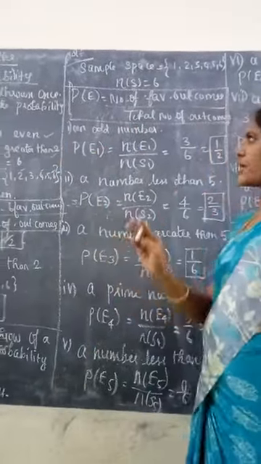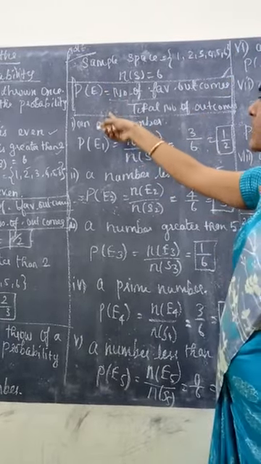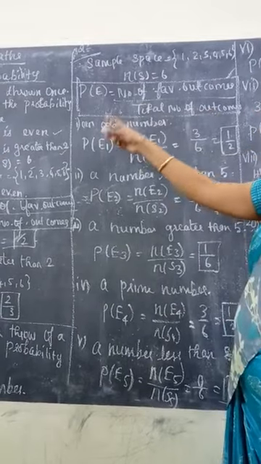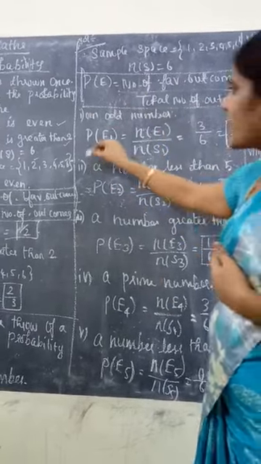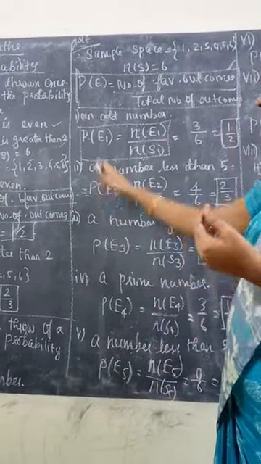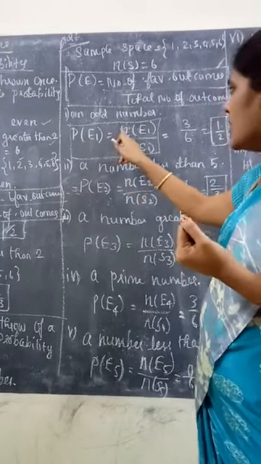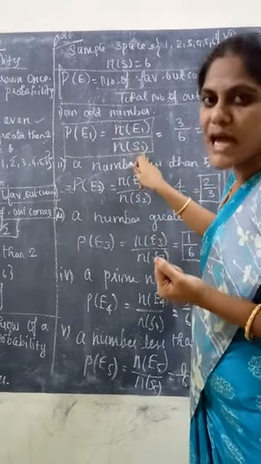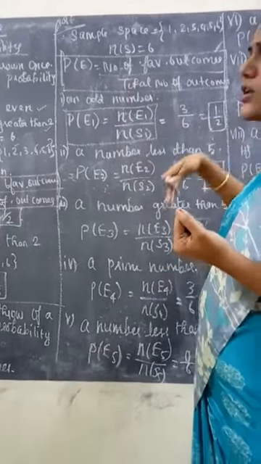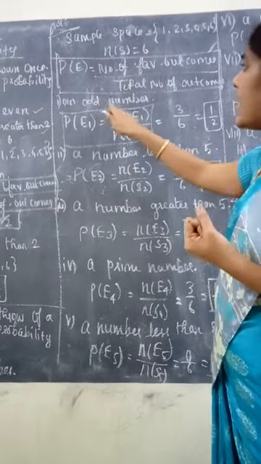For all the conditions, there is no need to write the formula. Generally you write the probability formula once: P of E equal to number of favorable outcomes divided by total number of outcomes. For each question you can use this simple form of probability. That means the probability of event E1 equals n of E1 divided by n of S. This is the short form of probability, so no need to write all the formulas. So P of E1 equal to n of E1 by n of S.